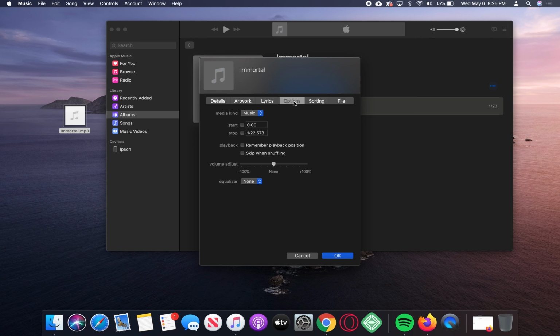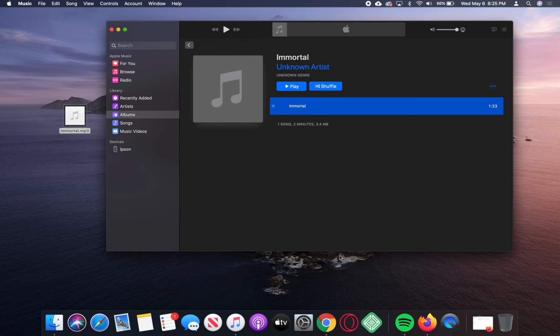For this tutorial, we're going to start our song at 20 seconds. And for 30 seconds on this clip, we're going to end it at 50 seconds. Now that we've selected our time frame, let's go ahead and click on OK. Now that we've got the song created with the time frame that we want, let's make sure